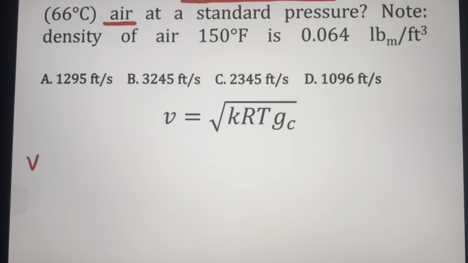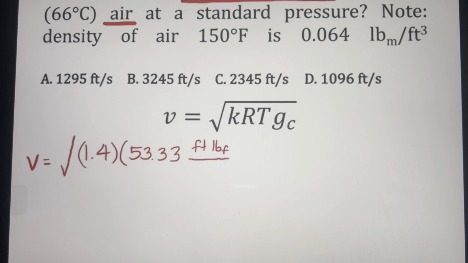Okay, for our velocity, it's equivalent to square root of K of air is 1.4. R for air is equivalent to 53.33. It is foot-pound force per pound mass Rankine. Our T is the absolute temperature.